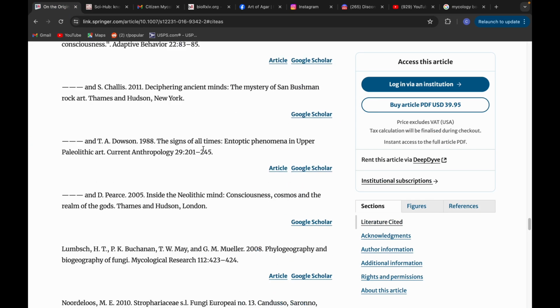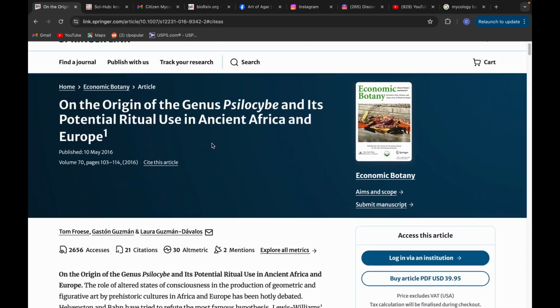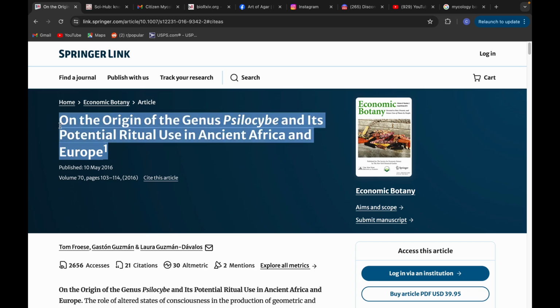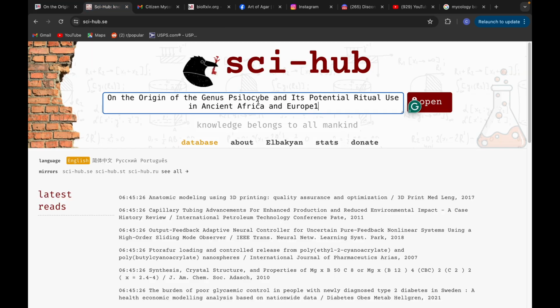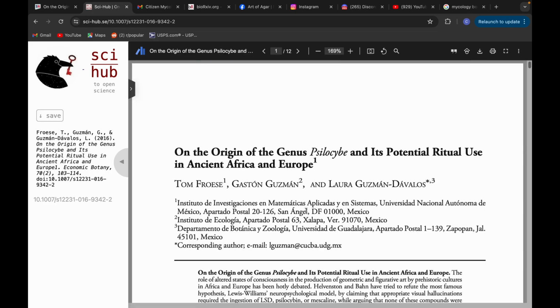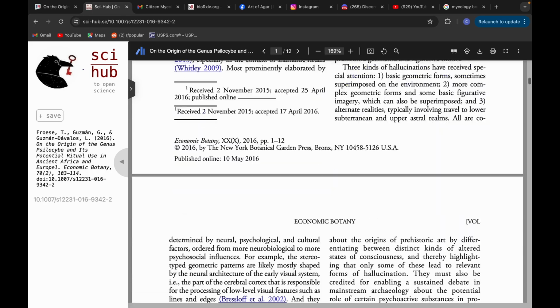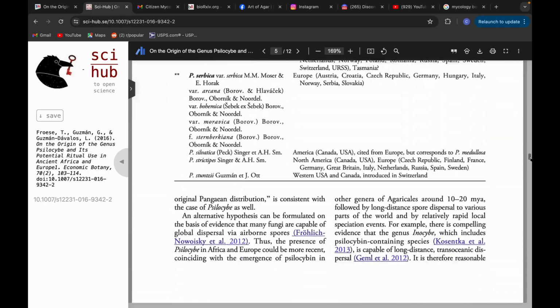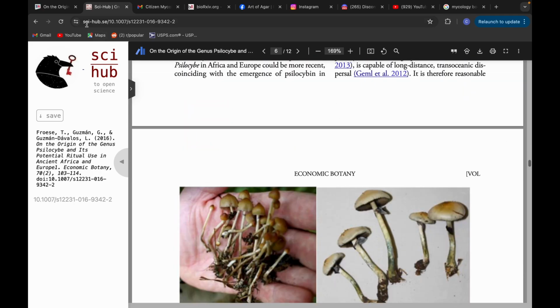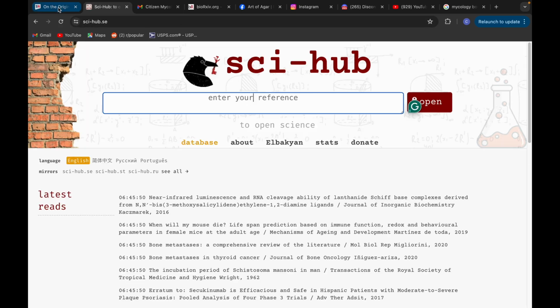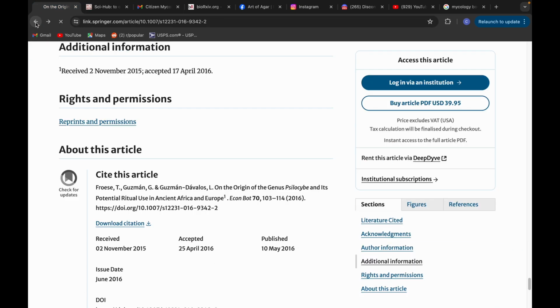Let's try the title just to see if that works. Because it should. And it pops up. Yep, so you can use a title. Same paper. Okay, so that's a great way to find papers that are behind paywalls